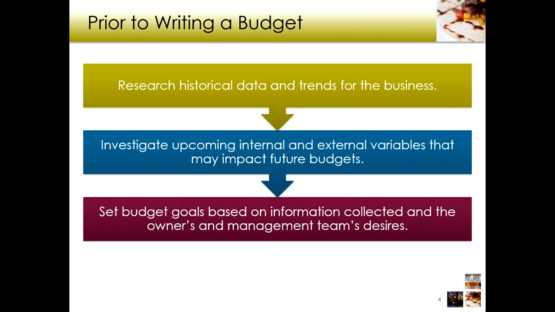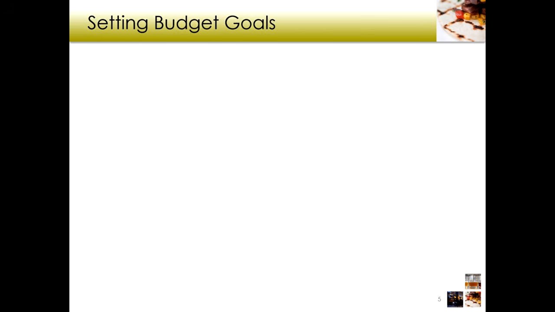So then we're going to set our budget goals based on the information we collect and what the owners and management teams desire. What are we looking for? Our profit margin at the end of the day? What are we looking for in capital expenses to replace ovens, right? If we need that oven, then what's our break-even point to increase our revenue to make sure we pay for that oven, right? So we set our budgeted goals.